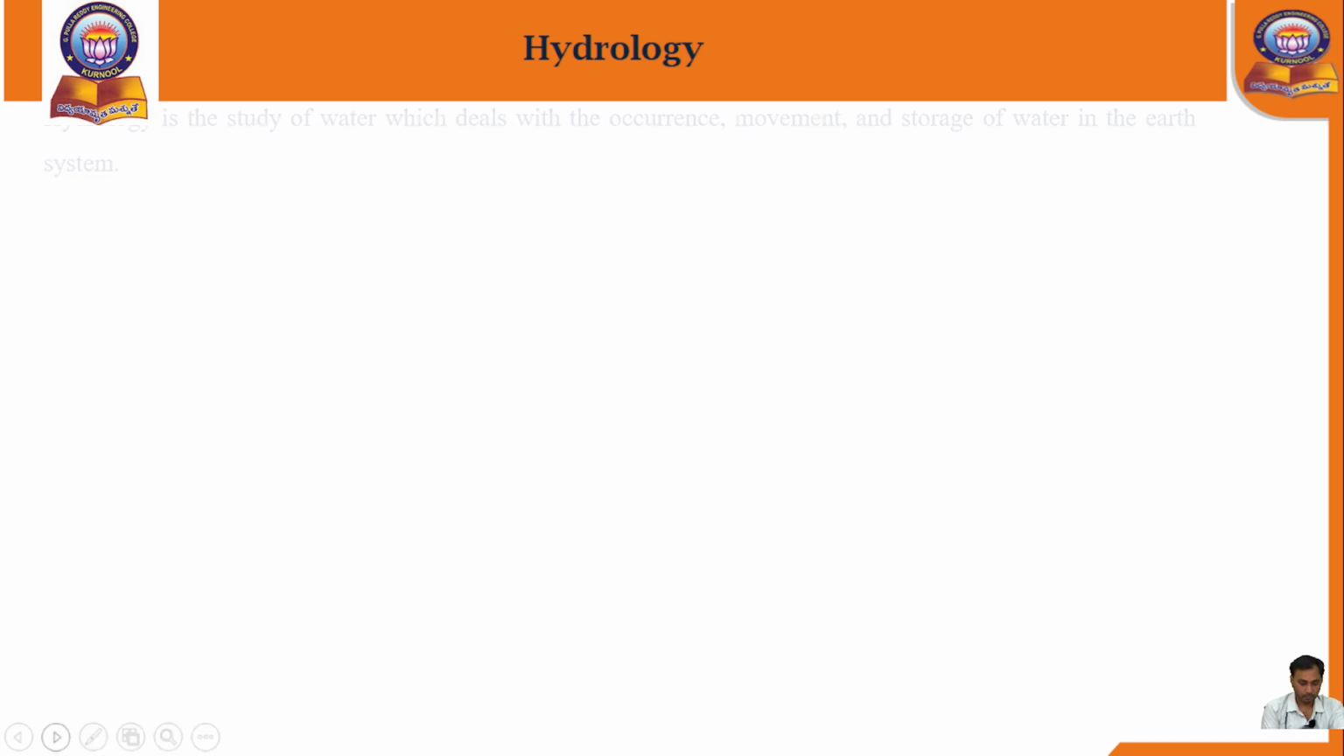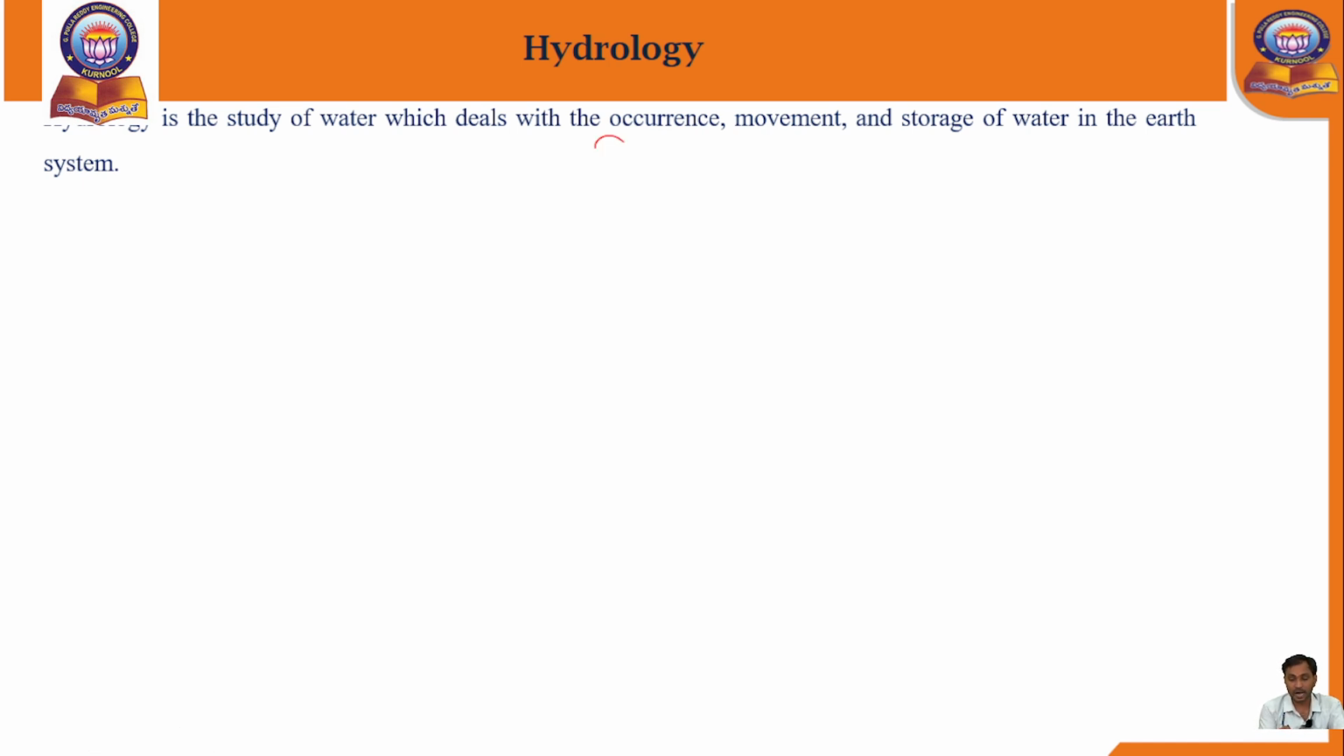Now let us have a definition of hydrology. Hydrology is the study of water which deals with the occurrence, movement and storage of rainwater in the earth system. How will the water occur? The occurrence of the rainfall plays an important role.